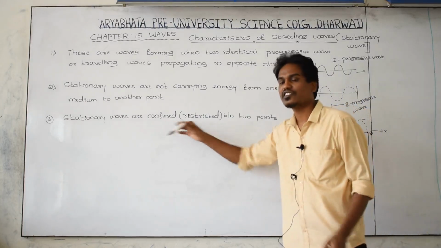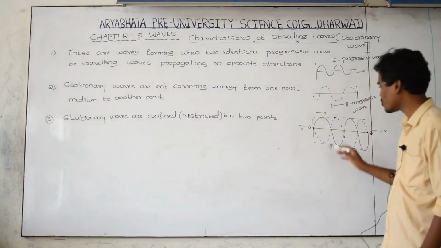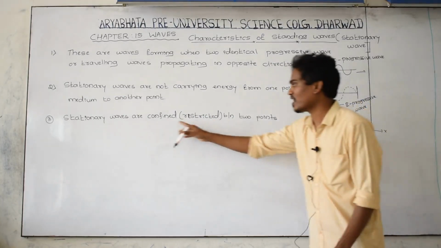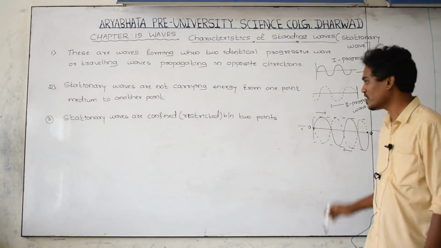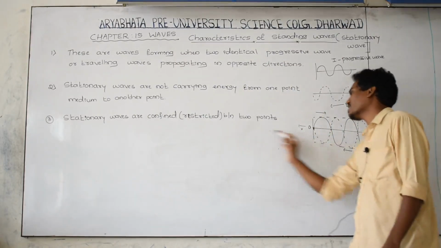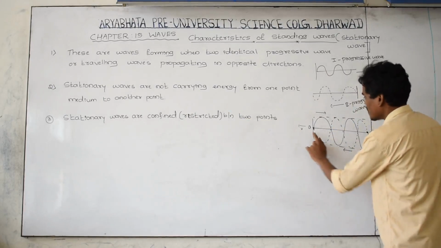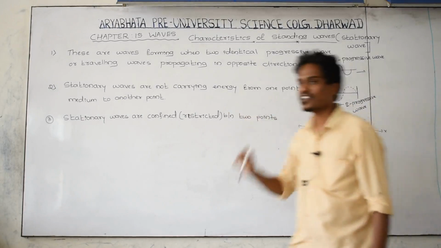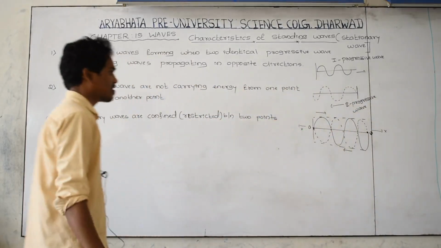Confined means it is restricted, or it is stored between this point and this point. It is not moving further, it is not carrying energy further in this direction. This wave is held between these two points. That is confined. And what is the third one?